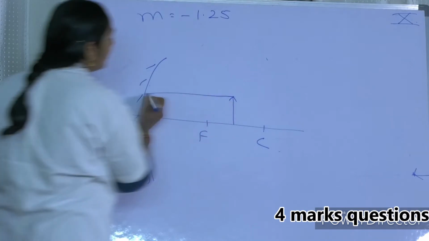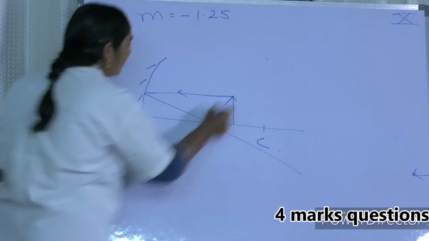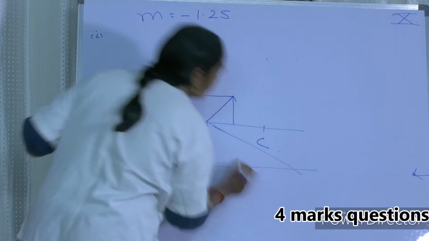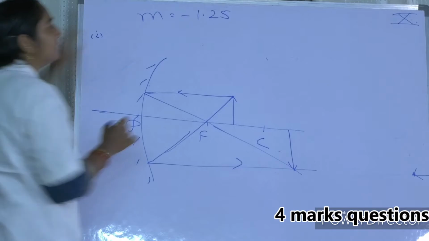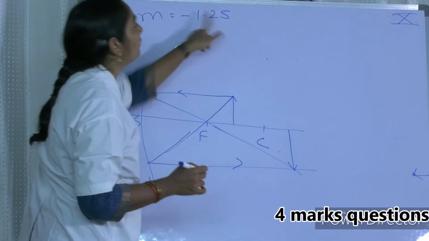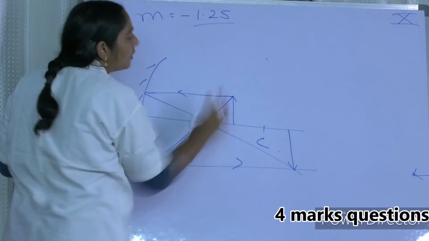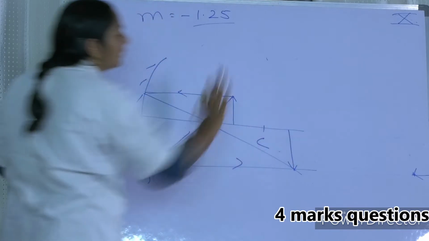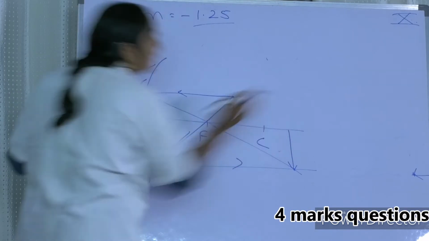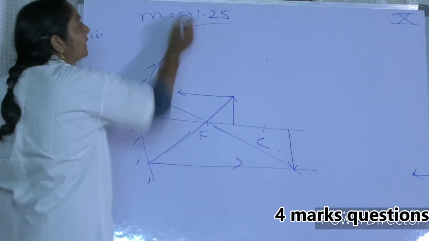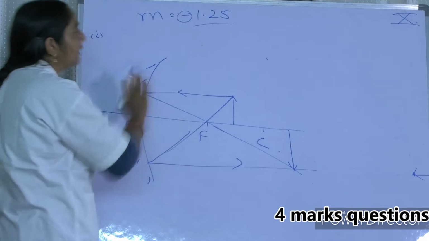When the object is placed here, already you know this ray 1 is going and the second one is going. Already we have drawn the previous case, the same thing here also. So here is the point of intersection where you get the image. So my dear friends, if the value is more than 1, please remember it is magnified. The size of the image is more than the size of the object. Means the object is placed between F and C. The image is formed beyond C. It is inverted. Minus represents that it is an inverted image. So inverted images are always real. So this is the information what we are getting.